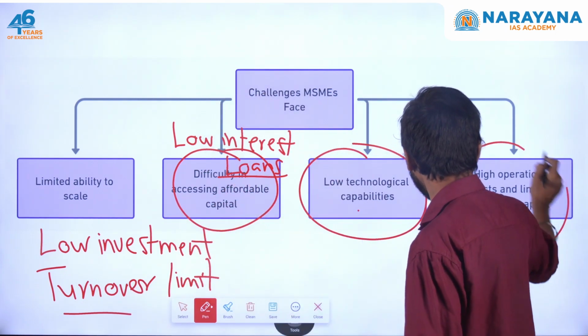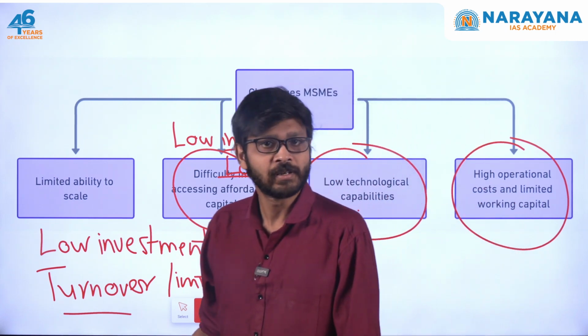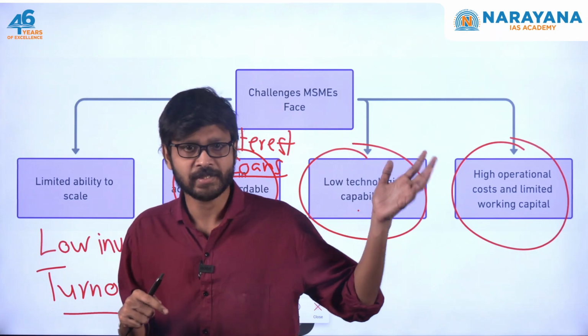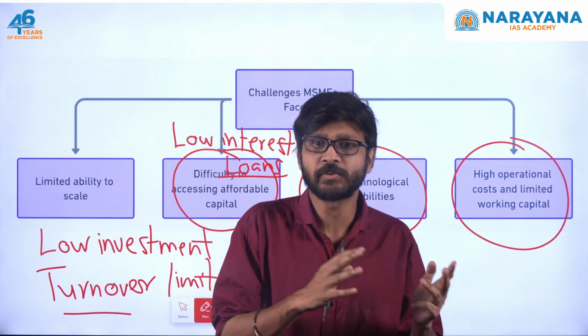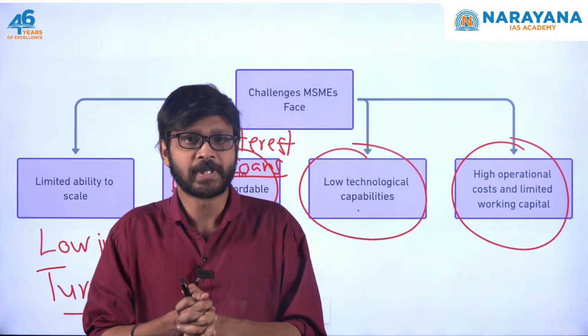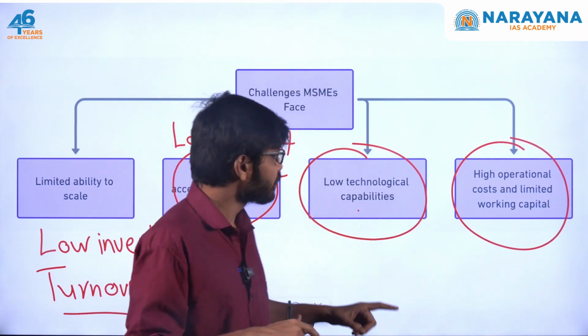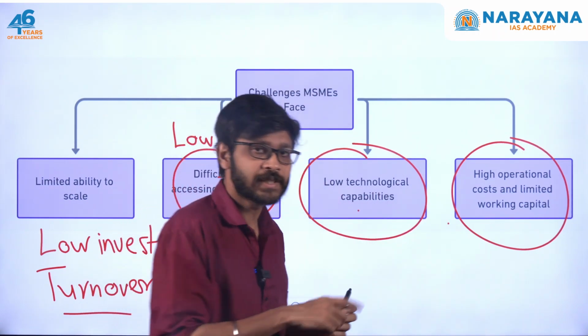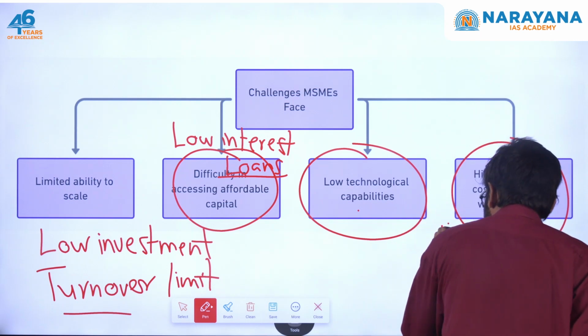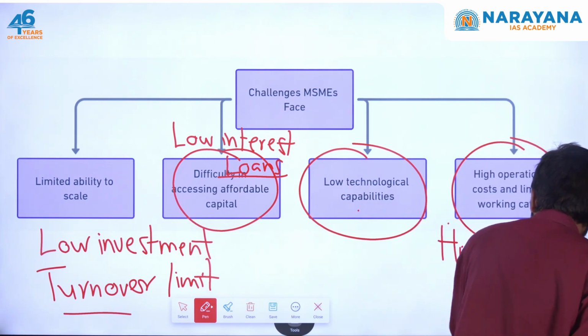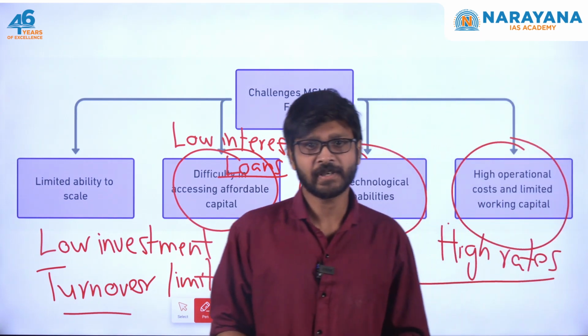Another one is high operational cost and limited working capital. Here again, these are small businesses, and small businesses often have insufficient working capital. This can lead to reliance on informal lending sources, and informal lending sources obviously mean the interest rates will be high. Again, this is also one of the major issues these MSMEs are facing.